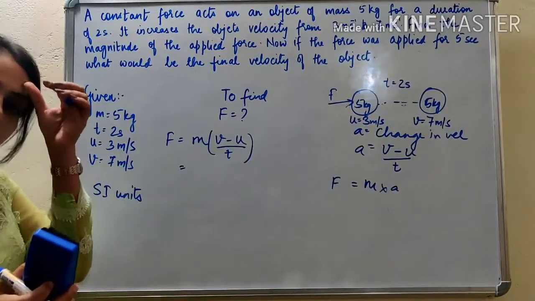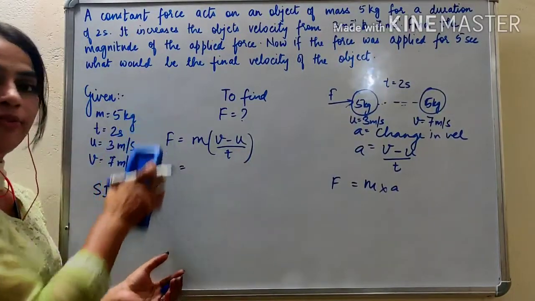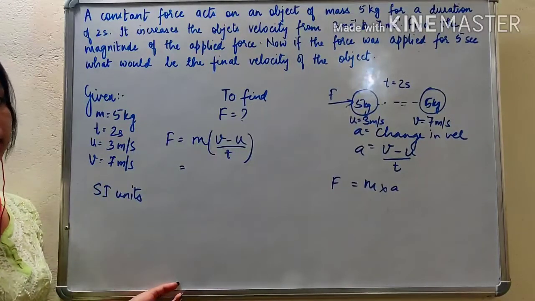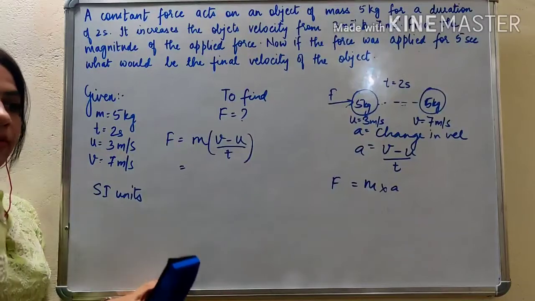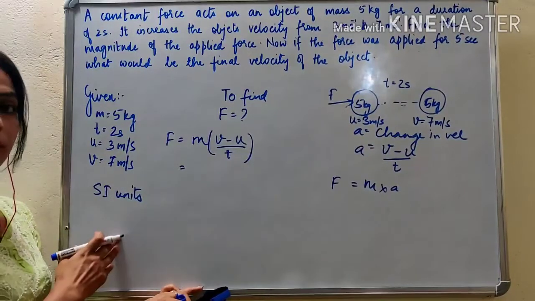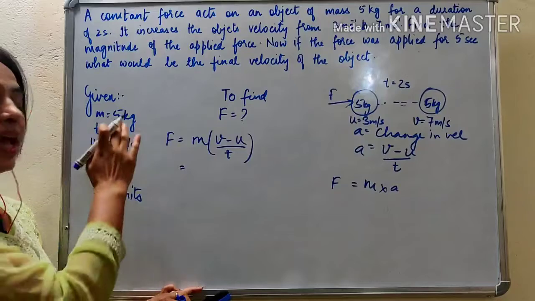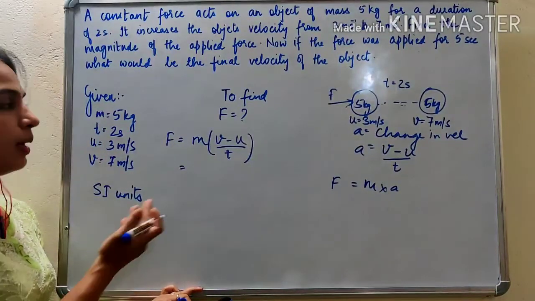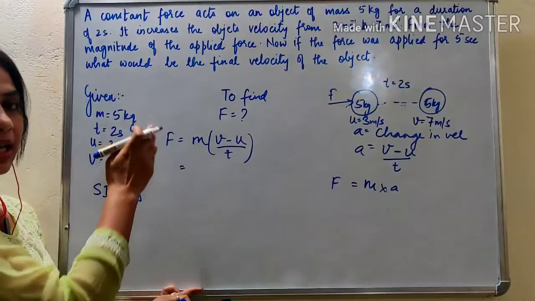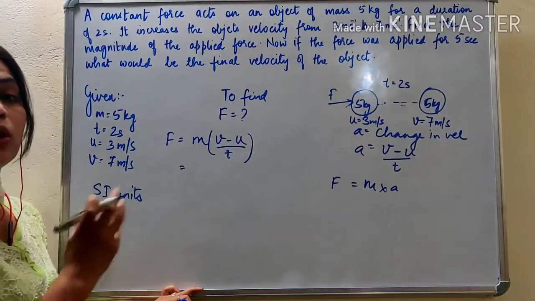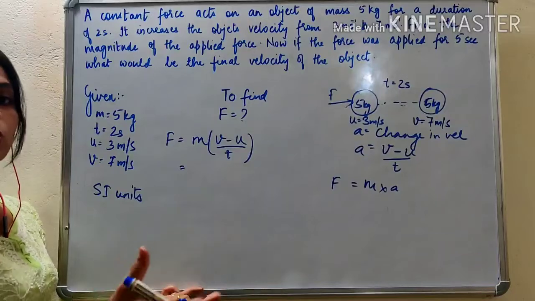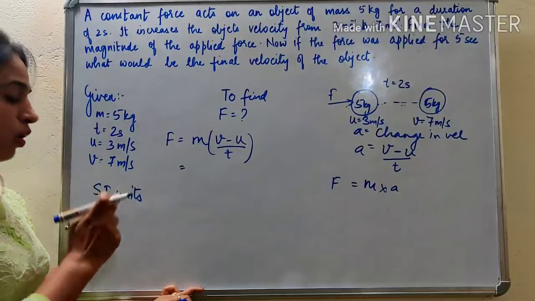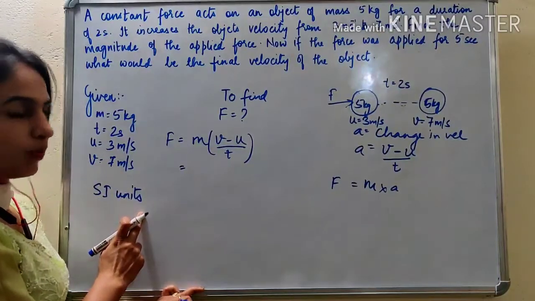Okay. In every chapter, in all the numericals, you have to check this. There is only one case, which I'll tell you when we study gravitation, where we don't convert the values into SI units. Otherwise, everywhere we convert all the values into SI units. Why is that so? Because if one value is in SI and one value is in CGS, you cannot operate them together. So you have to convert all the values into one system of units. So we always prefer using the SI units, right?